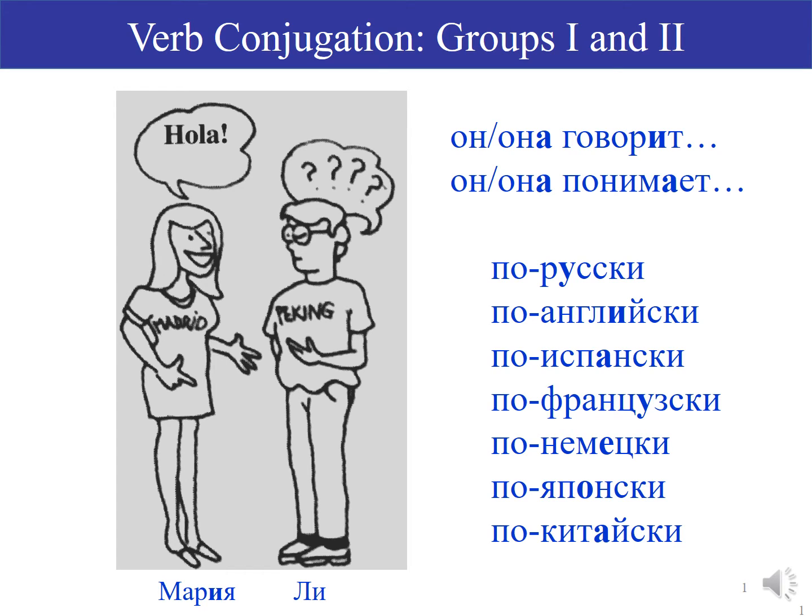Here we see our first two Russian verbs. Он говорит, he speaks. Она говорит, she speaks. Он понимает, he understands. Она понимает, she understands. So in this slide, we see Maria and Lee.